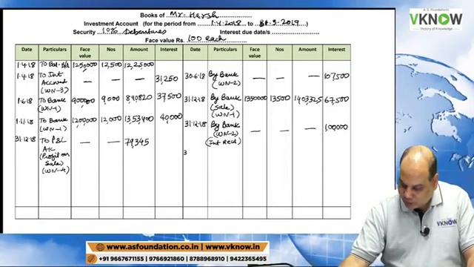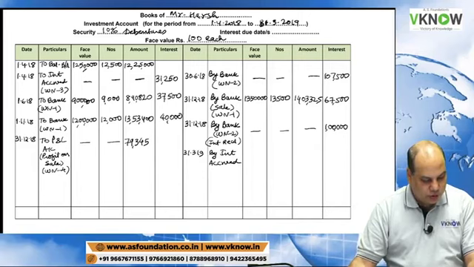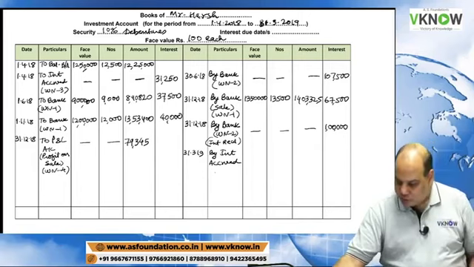Then we will write down 31st March 19, by interest accrued, working note 3.